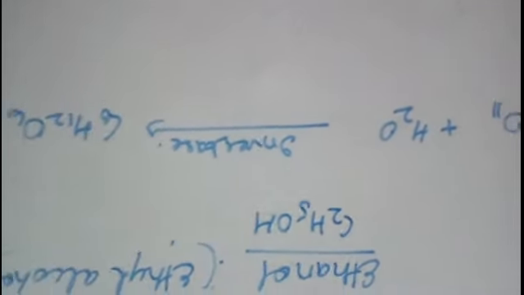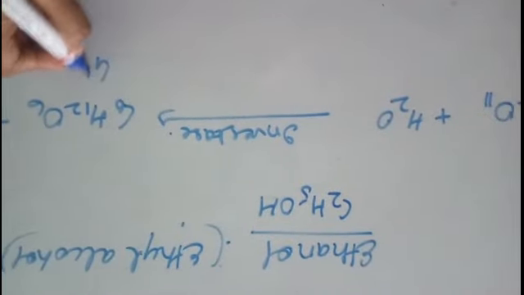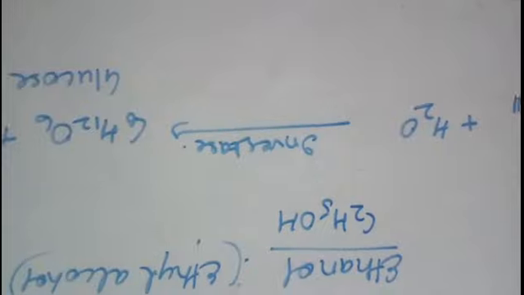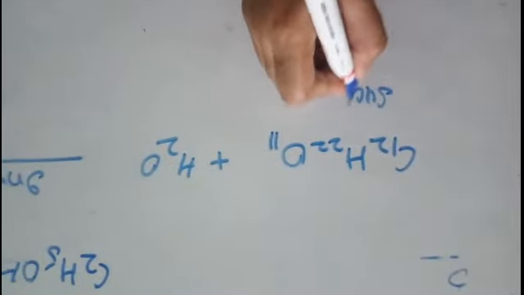Glucose and fructose both have the same formula. They are isomers of each other. They are functional isomers of each other. So glucose and fructose are obtained from this sucrose. Sugar is sucrose, right? By the fermentation of sucrose you are getting glucose and fructose. From where is the sucrose coming?